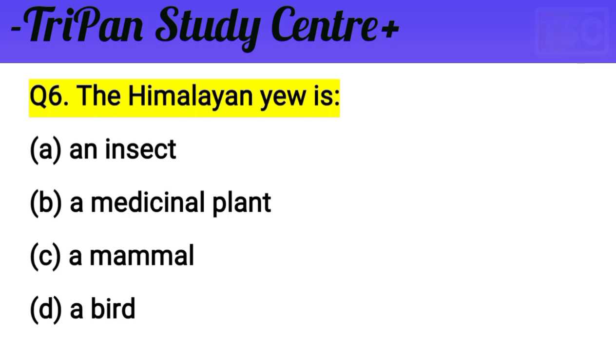Yew is not an animal category, not an insect category, not a bird category. There is only one option here, a medicinal plant. The Himalayan Yew is a medicinal plant. The right answer is B.